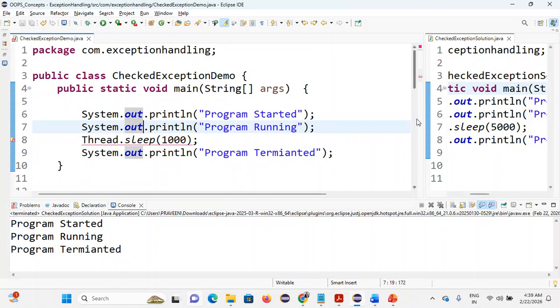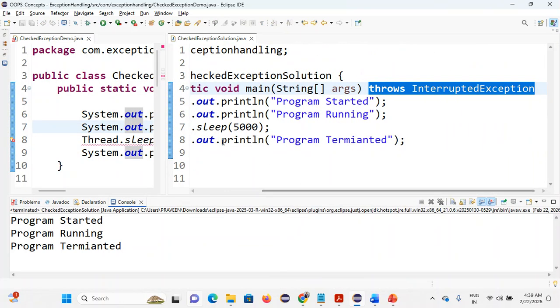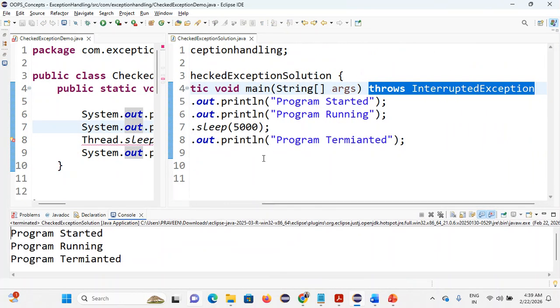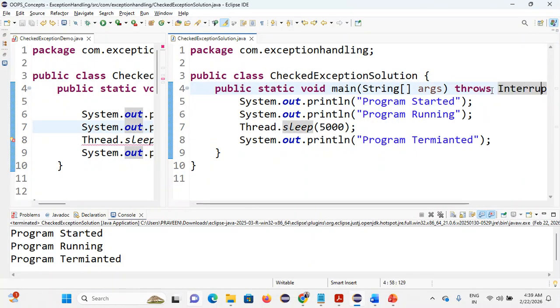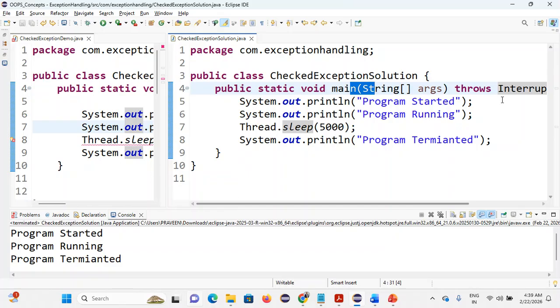The solution we already discussed: use a try-catch block, or we can go with the throws declaration. Try-catch means then and there you handle that exception. Throws means afterwards, whoever calls this method will handle it.